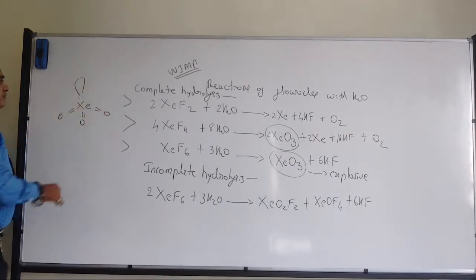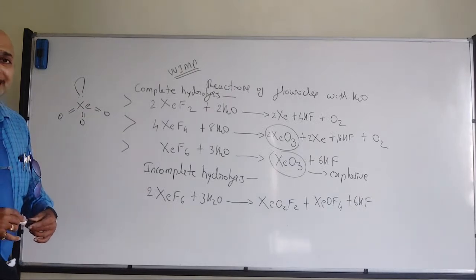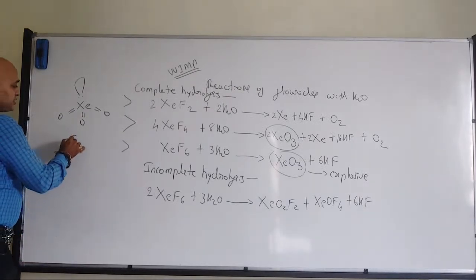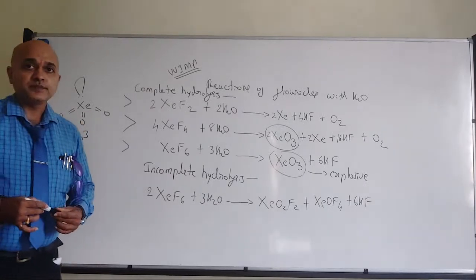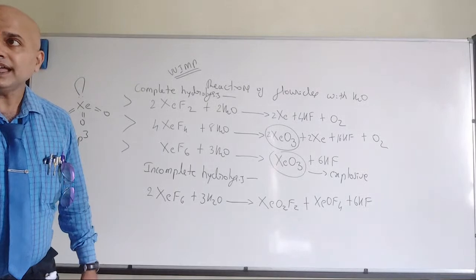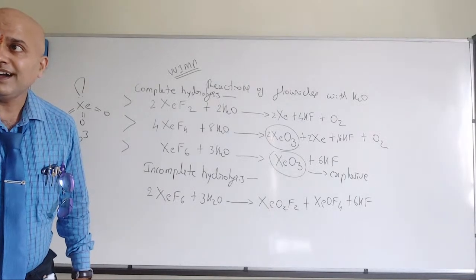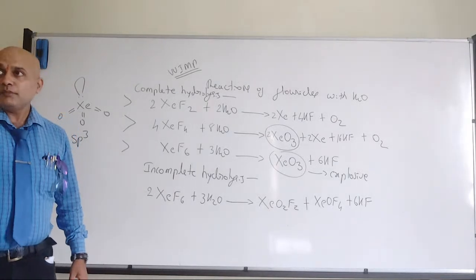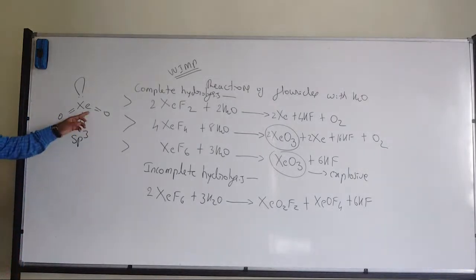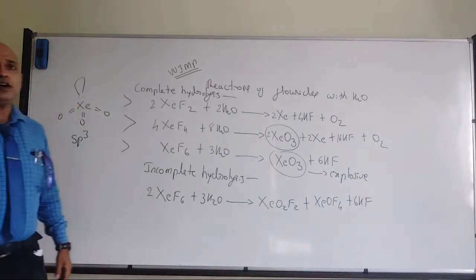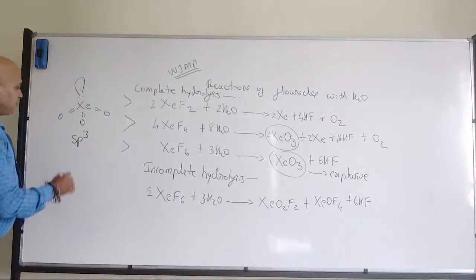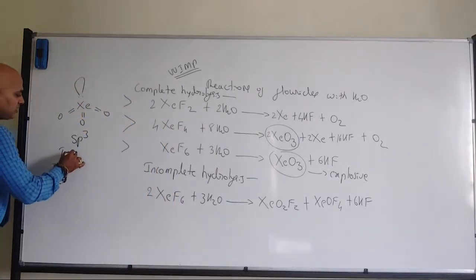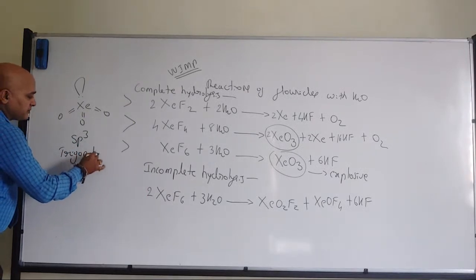Oxygen, lone pair of electrons. It will be sp3 hybridization, right? So now what is the geometry? It's like ammonia only, right? In NH3 there is one lone pair of electrons. So it will be having trigonal pyramidal structure.